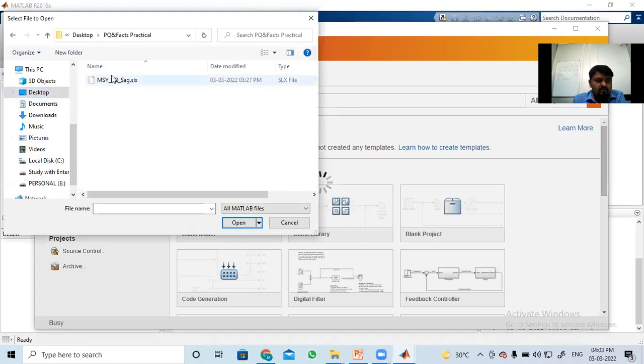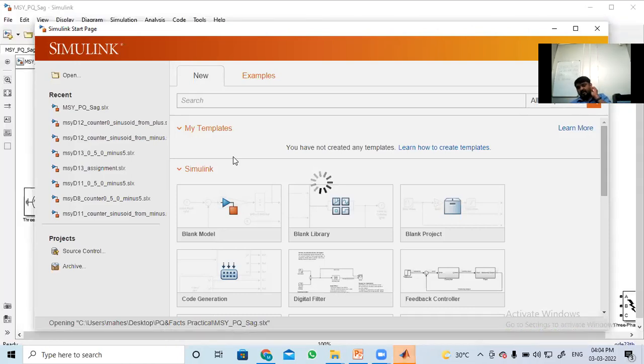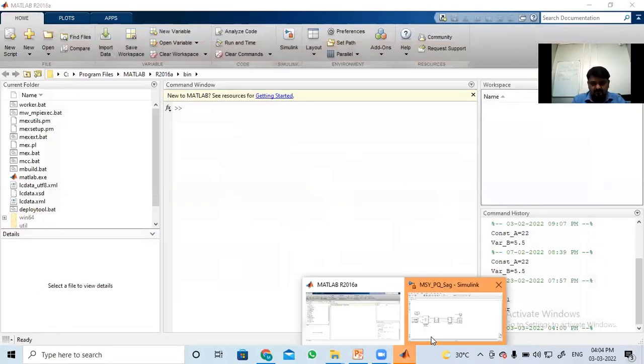I have saved it on the desktop. It will take so much time for those who have 8 GB RAM. For them it will become easy. Okay, see here.